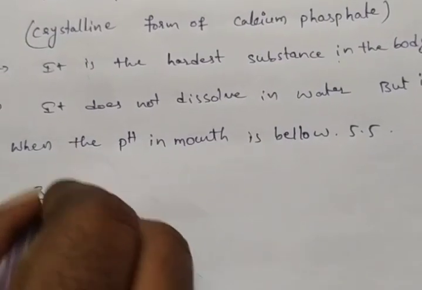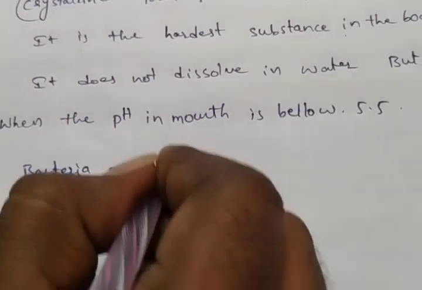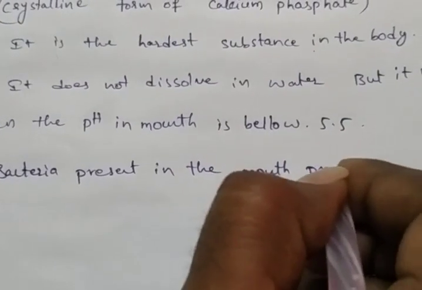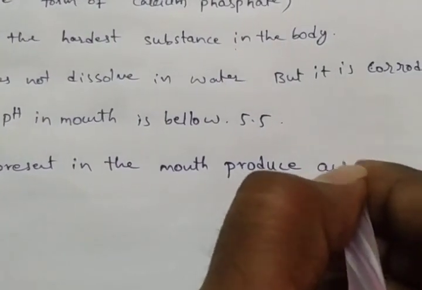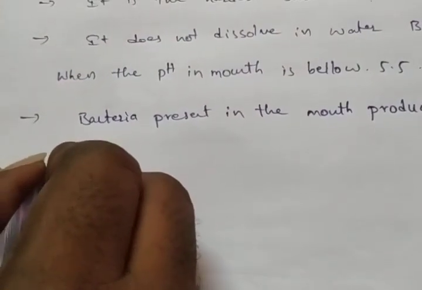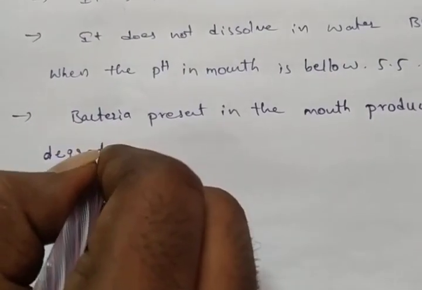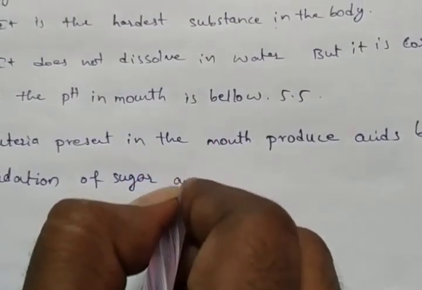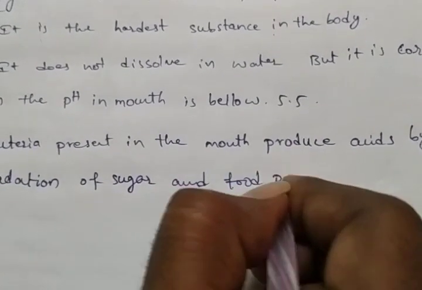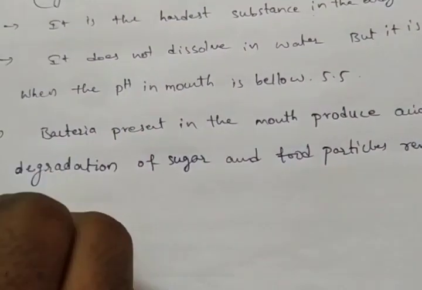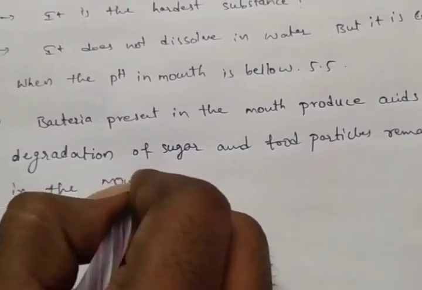Bacteria present in the mouth produce acids by degradation of sugar and food particles remaining in the mouth after eating.